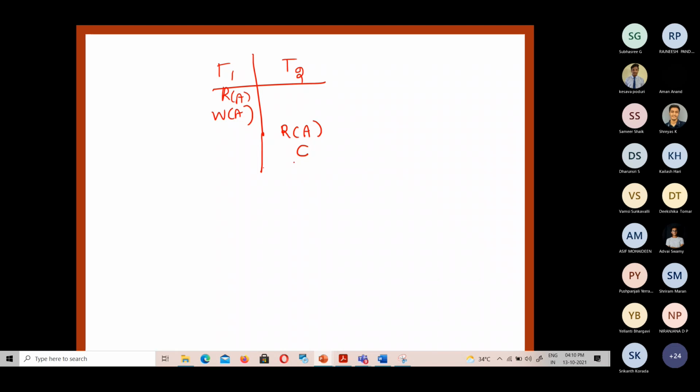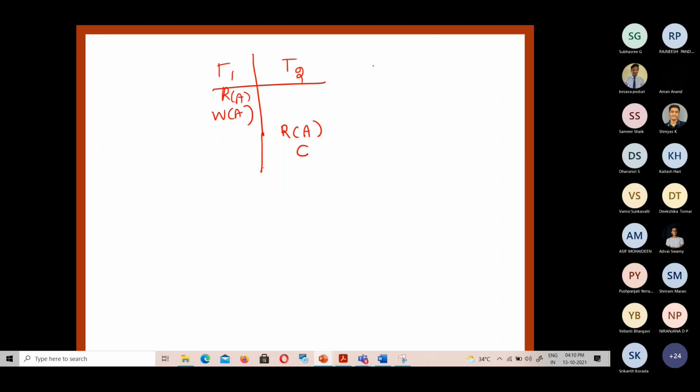Students, are you there? Yes, ma'am. Yeah. This schedule, whether it is recoverable or not recoverable. This is recoverable because all the transaction of T1 is completed before T2 is being read.